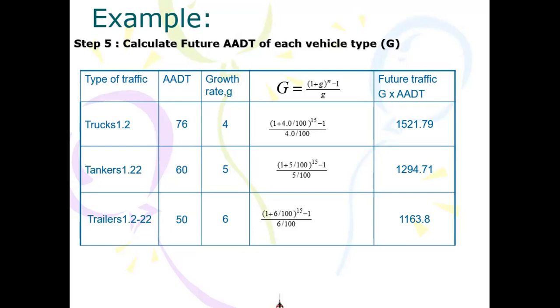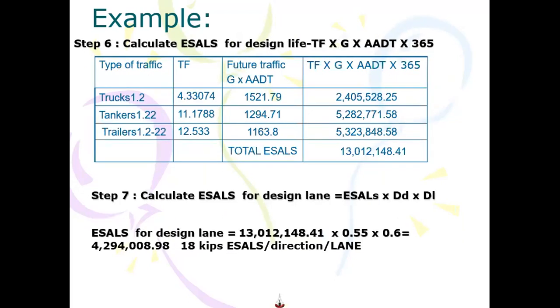Then, once we have done this, what is the next step? Now, for E cells for a pavement, we need to multiply the truck factor with the future traffic, that is G into ADT, multiplied by 365.